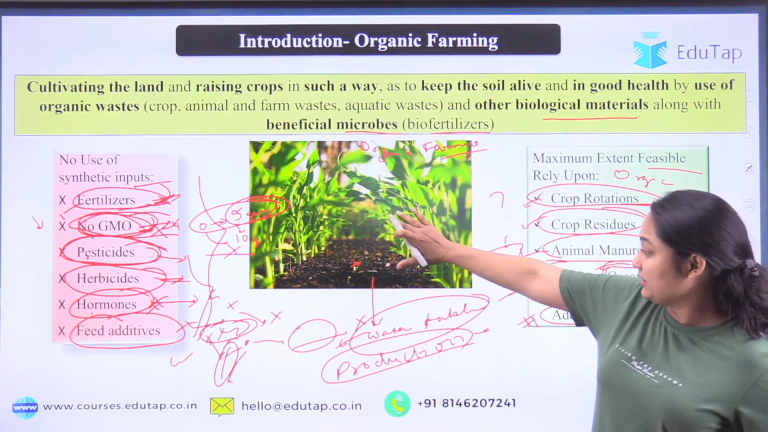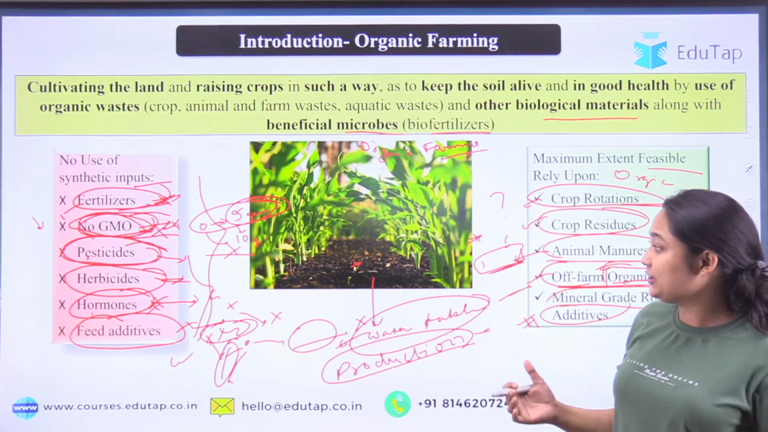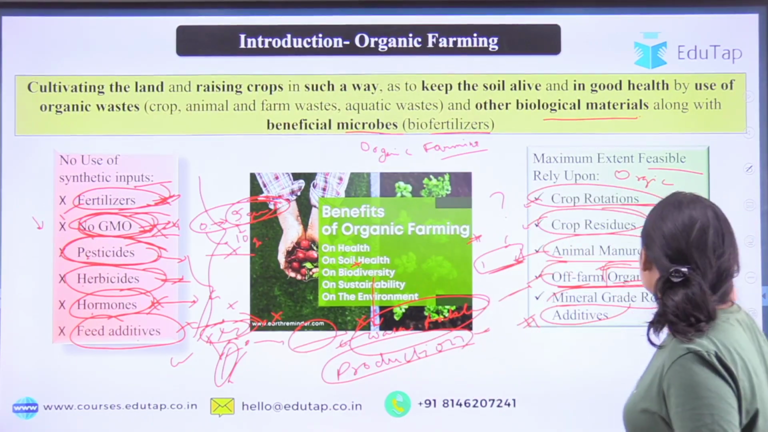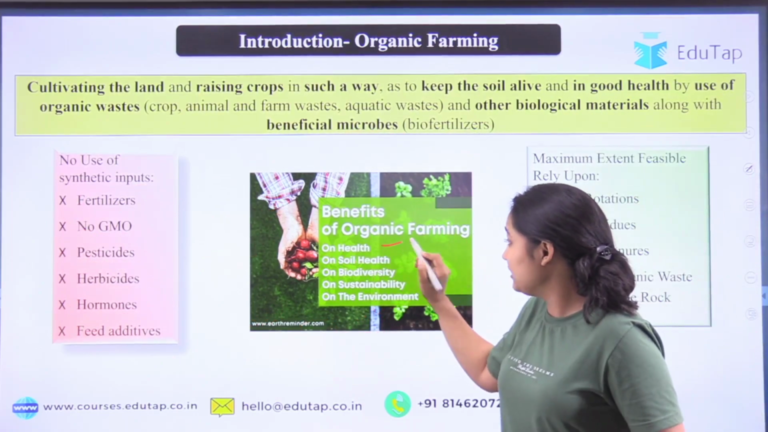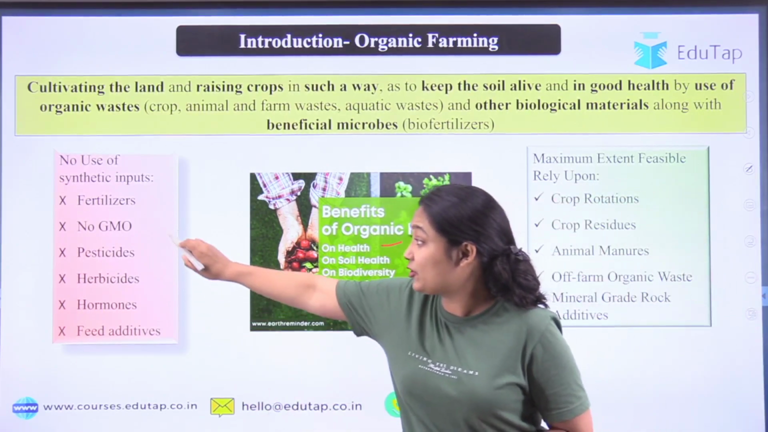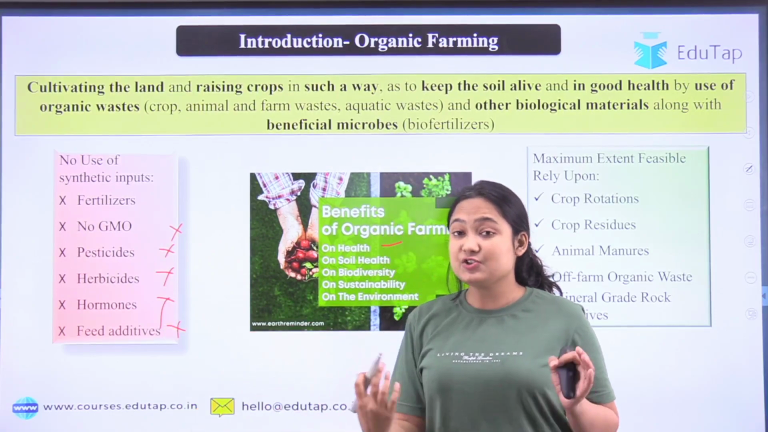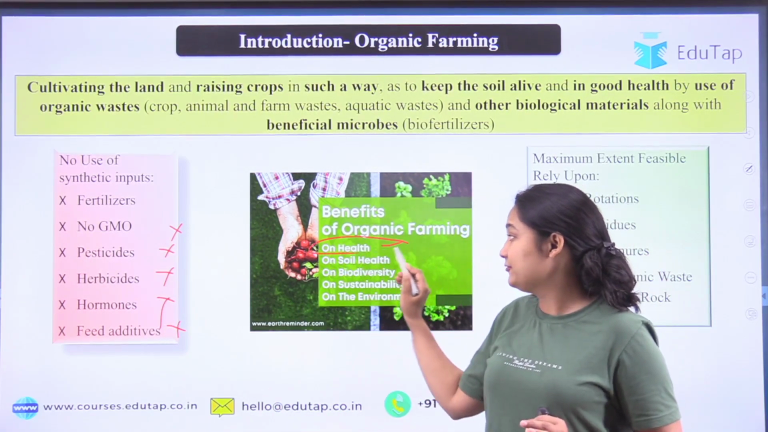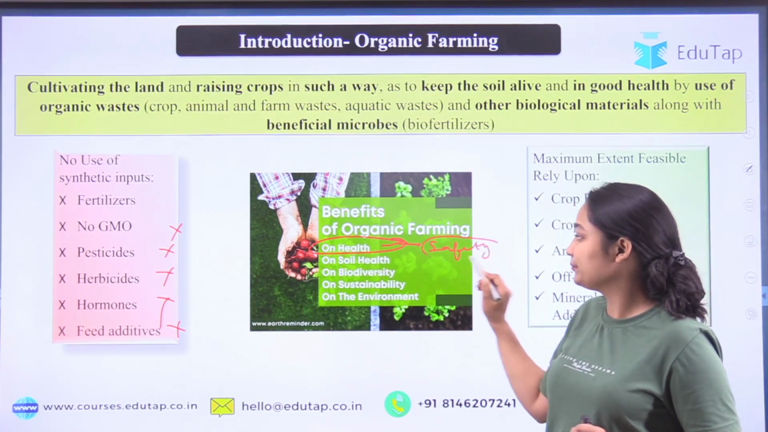In contrast to that, let's discuss organic farming. So what happens in organic farming? First of all, there is a benefit to human health. How? As we have discussed, we are not using GMO, pesticides, herbicides, hormones or any additives. So we are producing safe food, and the safety of the food is ensured.